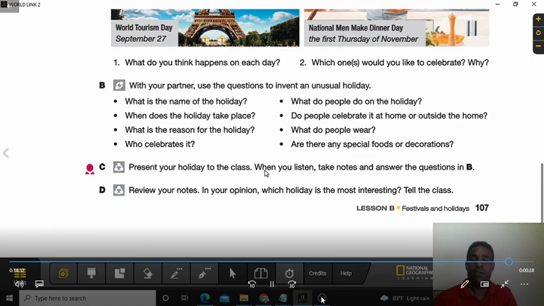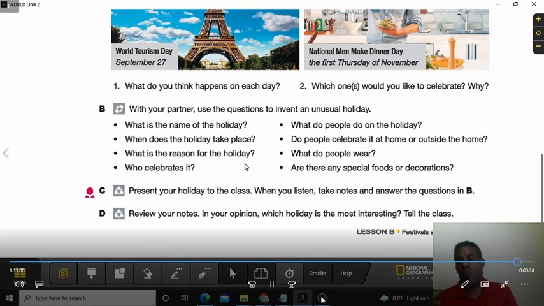And it says here, review your notes. In your opinion, which holiday is the most interesting? Tell the class. We're going to do that when we get to the class. So make sure that you complete your holiday, that you have the flyer for your holiday with all the information. And then when we see that in the class, we're going to check which student is going to bring the best flyer for the best day that we have.